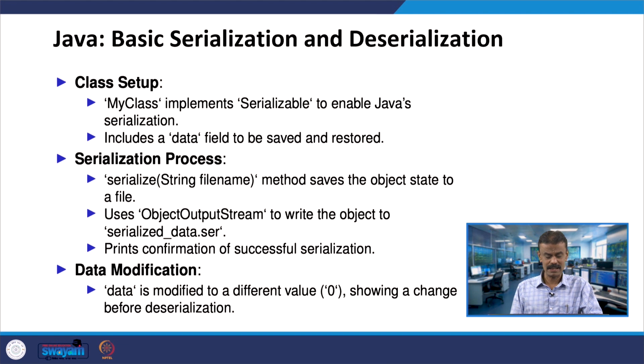So, you have my class, and you have made it serializable. The data that you have in the file will be converted into a byte stream, let us say binary, exactly what we have done in C++. So, here we are doing it in Java. It is being converted into binary, and then it is written into serialize_data.ser.